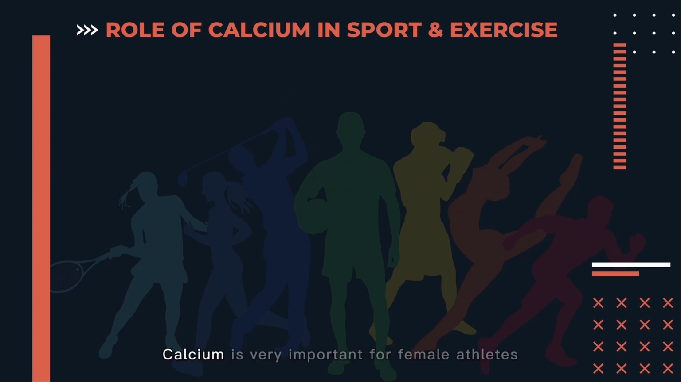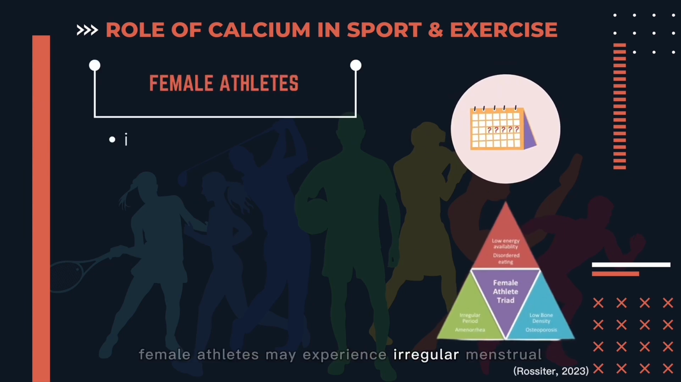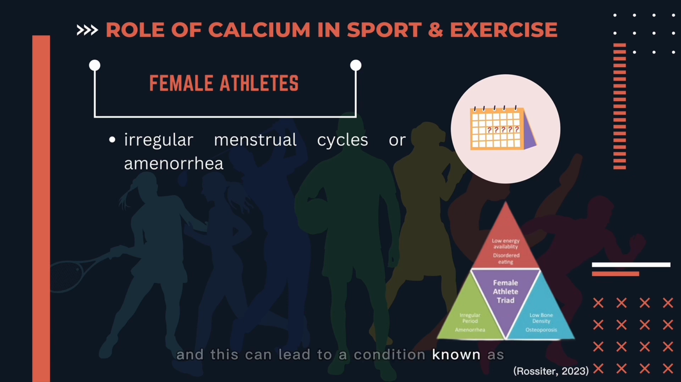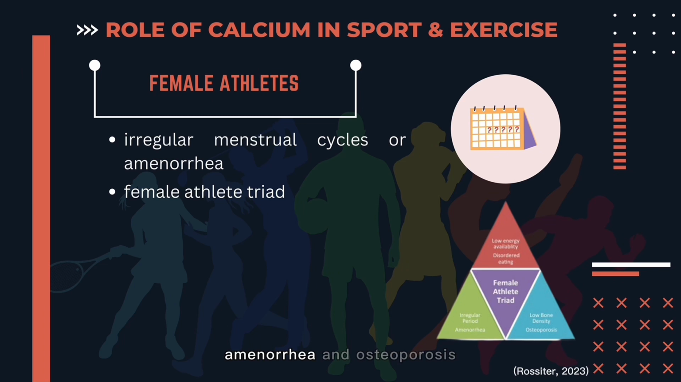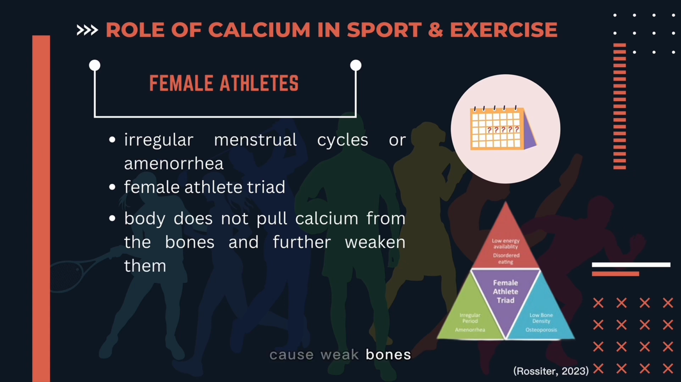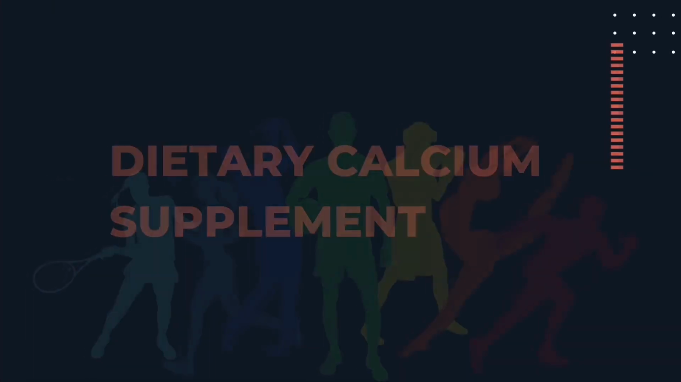Last but not least, calcium is very important for female athletes. Female athletes may experience irregular menstrual cycle or amenorrhea, which is absence of menstruation, and this can lead to a condition known as female athlete triad. The triad includes disorders of eating, amenorrhea, and osteoporosis. So it is important for female athletes to eat enough calcium so that their body does not pull calcium from their bones and further weaken them, because weak bones can lead to higher risk for injury and osteoporosis.